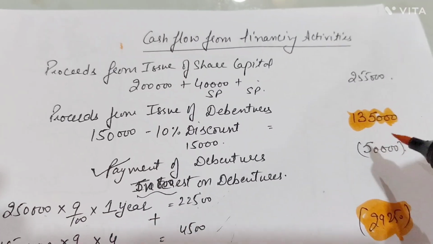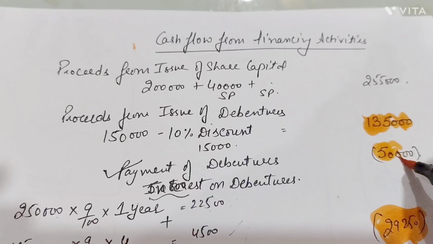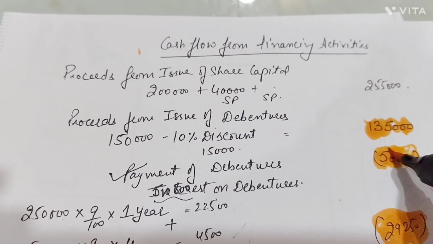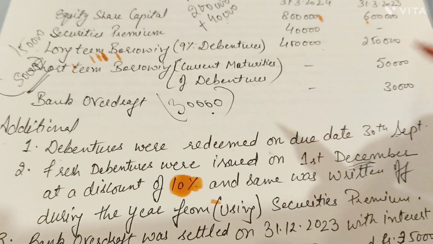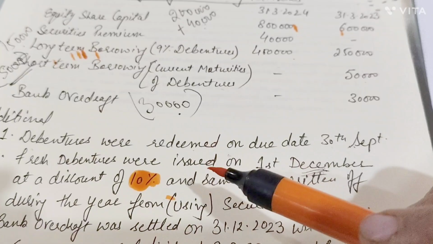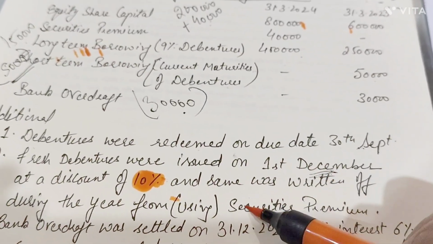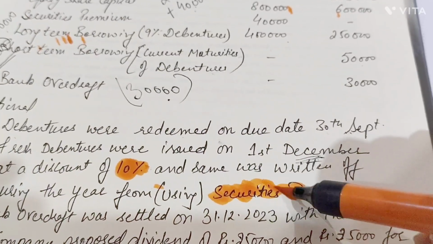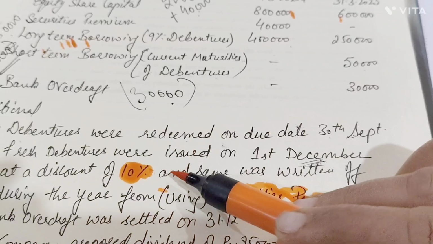Now, for the payment of the debentures, that was short-term borrowings, that was already given that 50,000 was the payment made for the debentures. This was also given in the question. Now, when he is saying here that fresh debentures were issued at a discount and that discount was written off from your securities premium account, that means this security premium account was used to write off the discount.